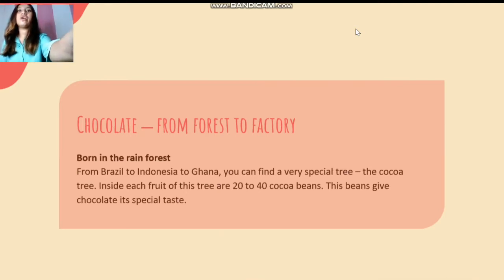Chocolate: from forest to factory. Born in the rainforest, from Brazil to Indonesia to Ghana, you can find a very special tree, the cocoa tree. Inside each fruit of the tree are 20 to 40 cocoa beans. These beans give chocolate its special taste.